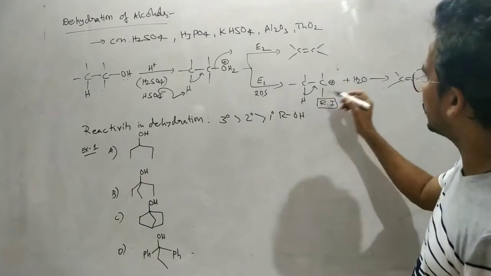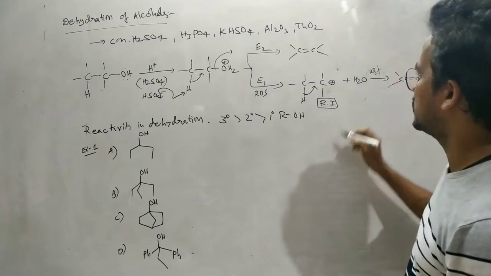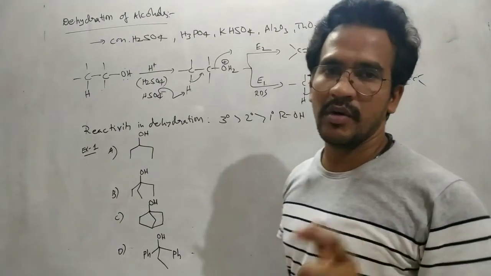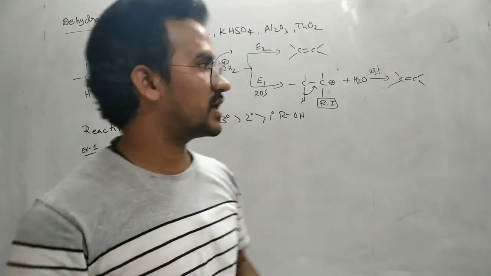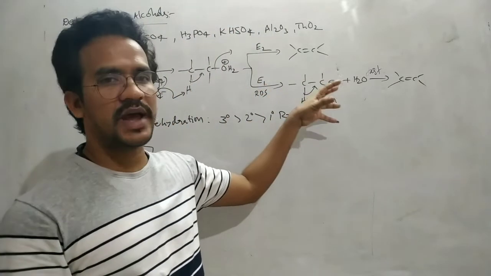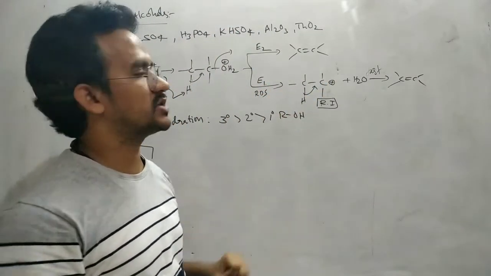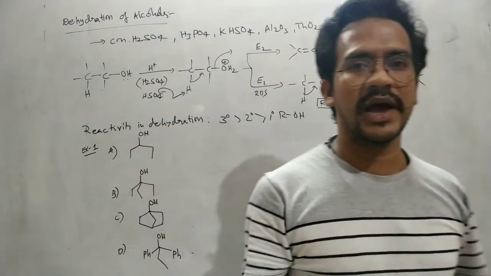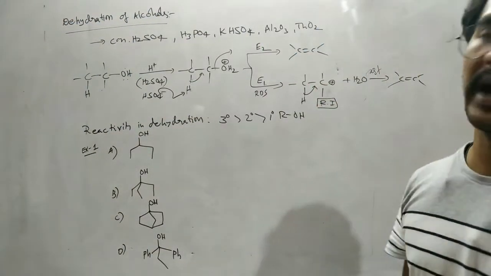In this case, removal of the proton is a very fast step, so the rate of the reaction is independent of the removal of the proton. That's why carbocation formation decides the reactivity of the alcohol in a dehydration process. So finally, the higher the stability of the carbocation, the higher the reactivity of the alcohol in a dehydration process.